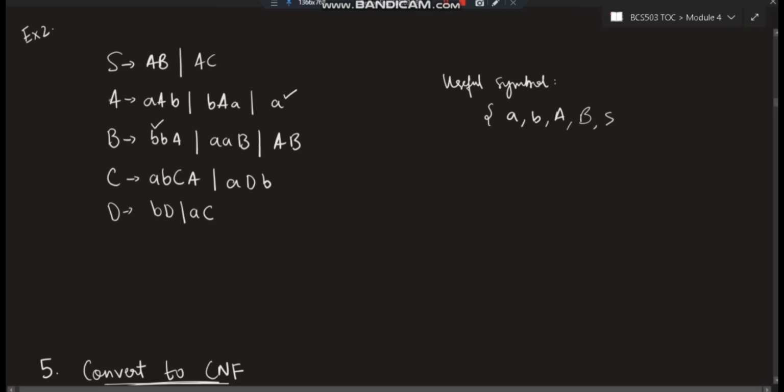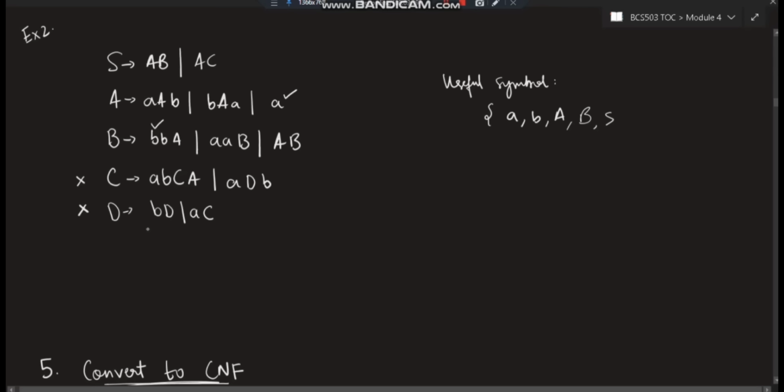S is useful. A is useful. B is useful. We'll come back to C. Now, after going through the rotation, coming back again, we couldn't enter C here while we went back here, right? So there is no way, however many times I go, I'll not be able to enter C or D here, right? So therefore these two are useless productions.